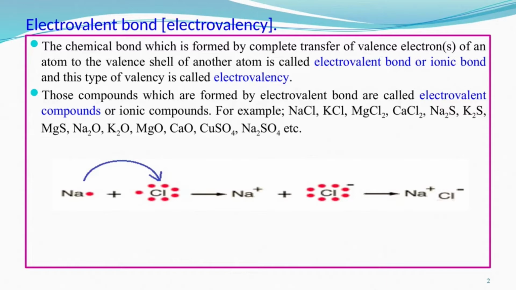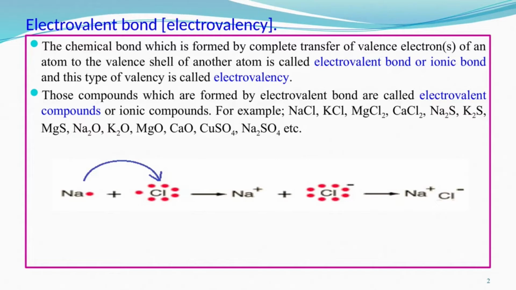Now, next is compound. Those compounds which are formed by the electrovalent bond are called electrovalent compounds or ionic compounds. So, examples are given there: sodium chloride, metal, non-metal; potassium chloride, KCl, metal and chloride, non-metal; MgCl2, magnesium chloride; calcium chloride; okay, sodium sulfide. Like that, other examples are also given there. Okay, these are all what? Ionic compounds formed by metal and non-metal.